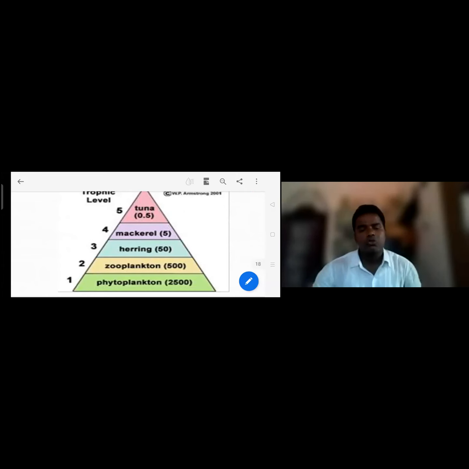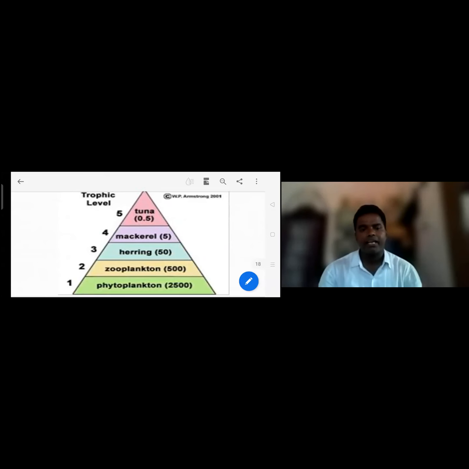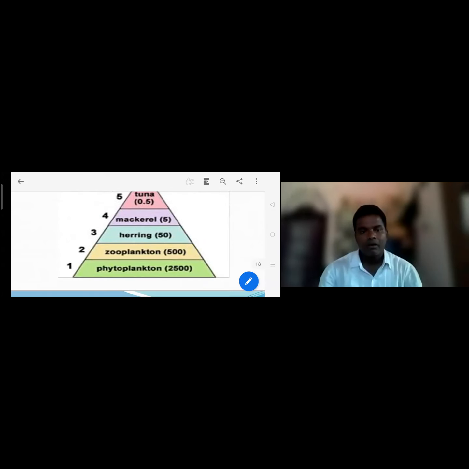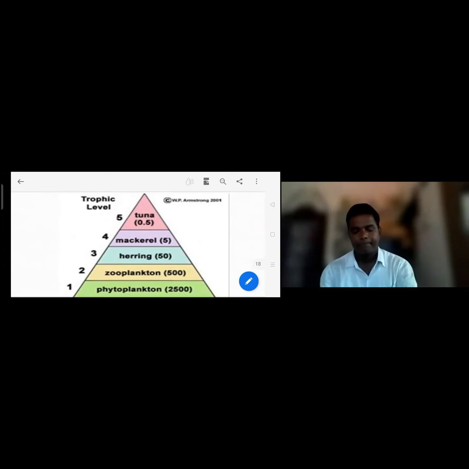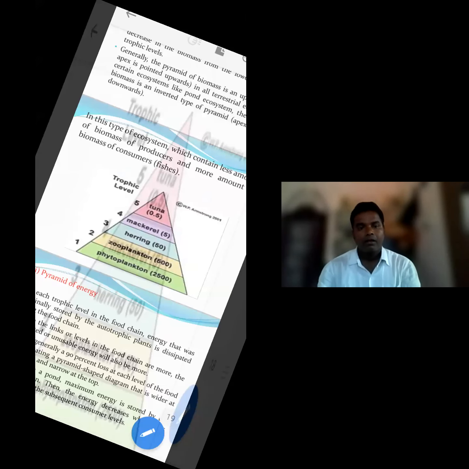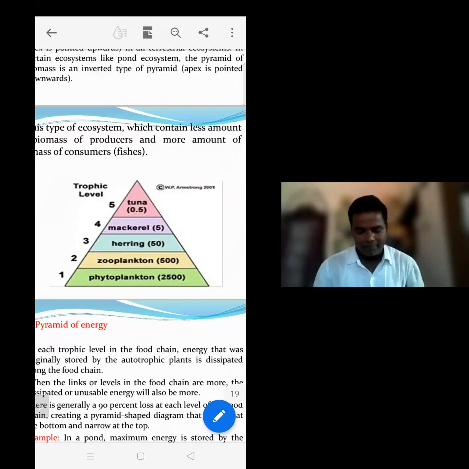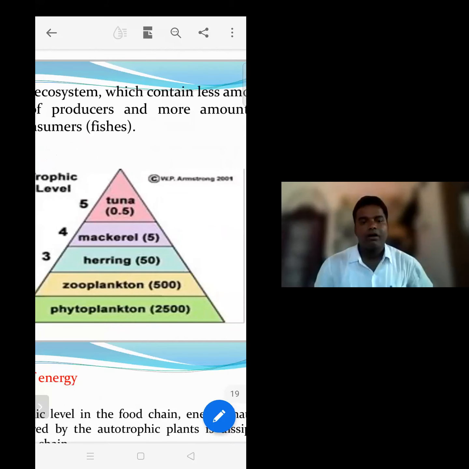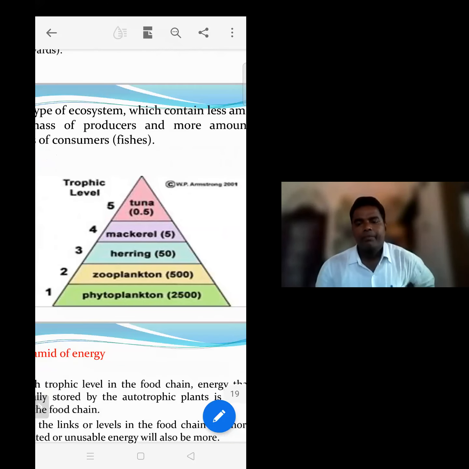Now let us go to the terrestrial ecosystem, the straight triangle. Here we should observe the trophic levels.